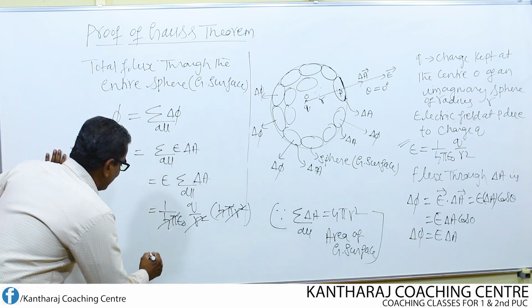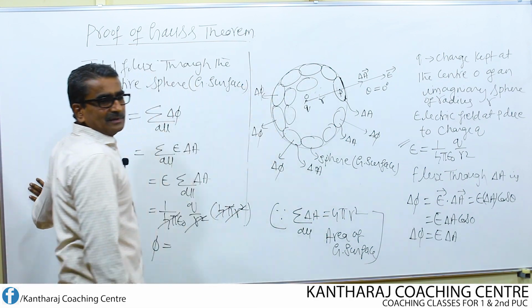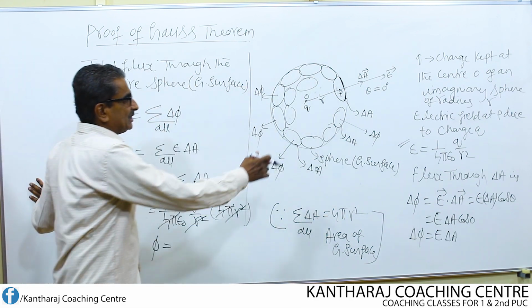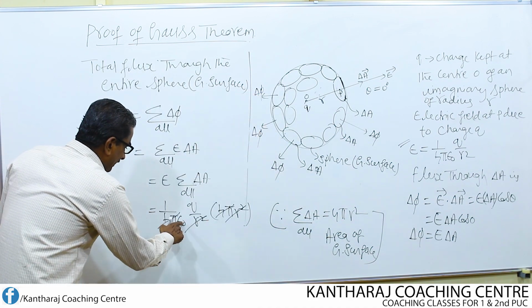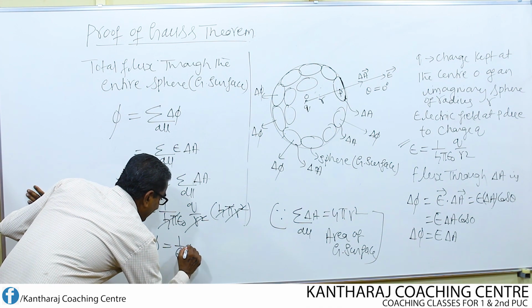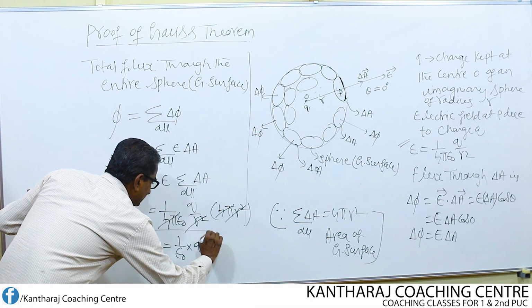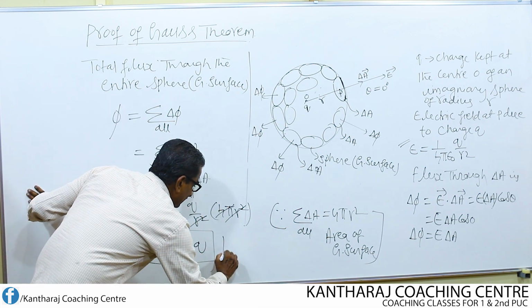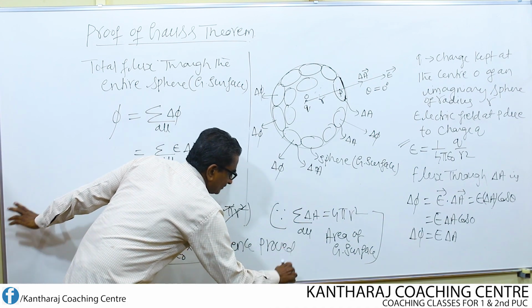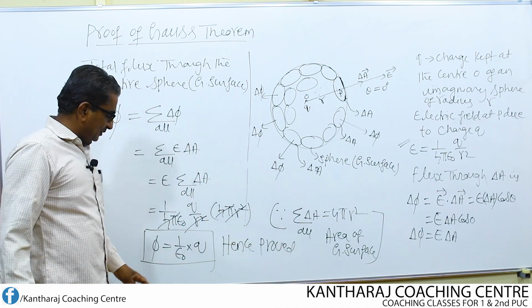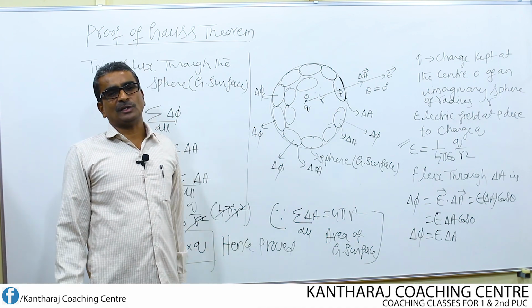Then what is the equation finally? Phi, the total flux coming out from the entire Gaussian surface due to the charge Q kept at the center, equals, what is left here, 1 over epsilon naught times the total charge. What is the total charge inside the sphere? It is Q. So this is the proof. Hence it is proved. The statement is proved. Total flux is always equal to 1 over epsilon naught times the total charge.